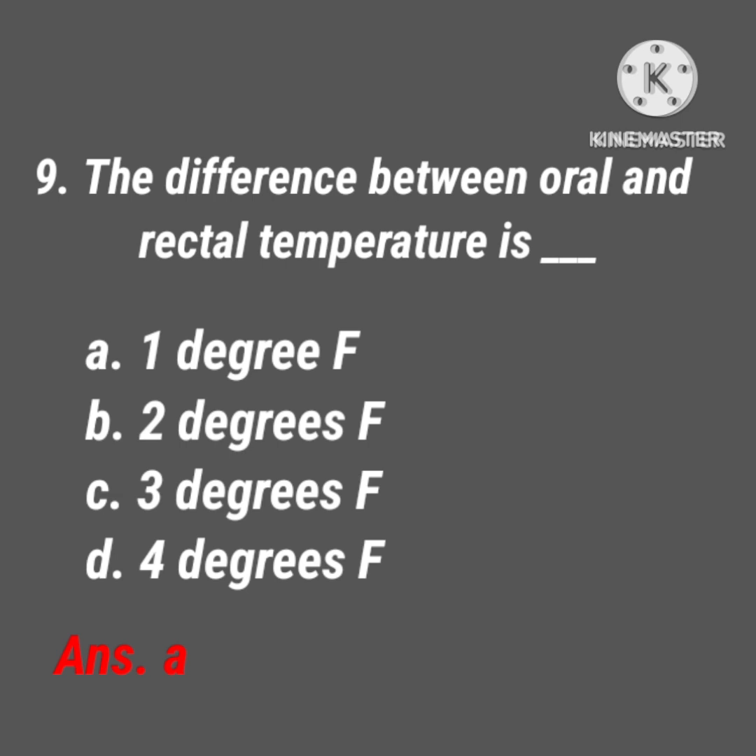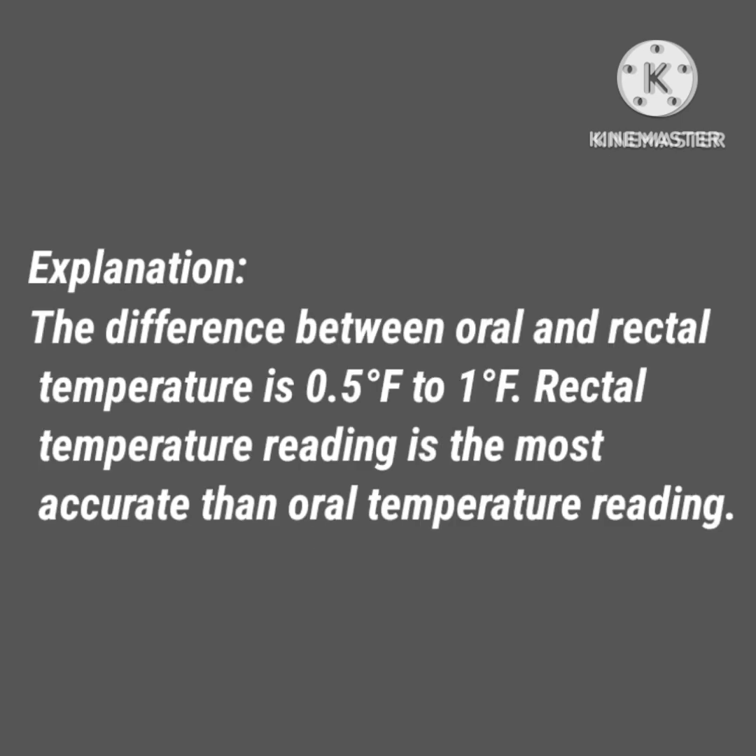The difference between oral and rectal temperature is. Options: A. 1 degree Fahrenheit, B. 2 degrees Fahrenheit, C. 3 degrees Fahrenheit, D. 4 degrees Fahrenheit. So here the correct answer is option A. The difference between oral and rectal temperature is 1 degree Fahrenheit.